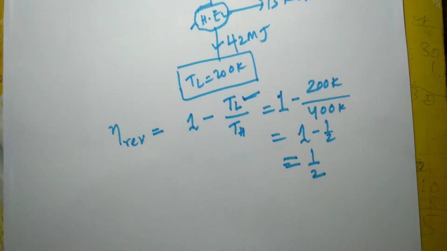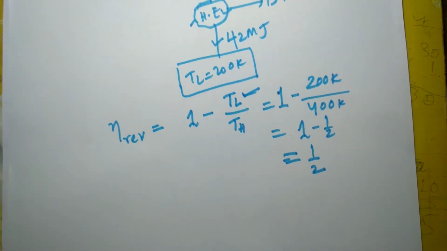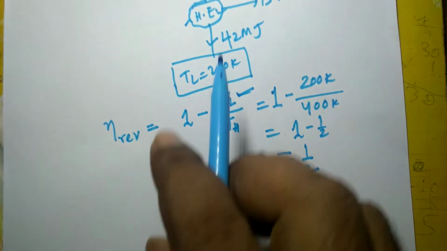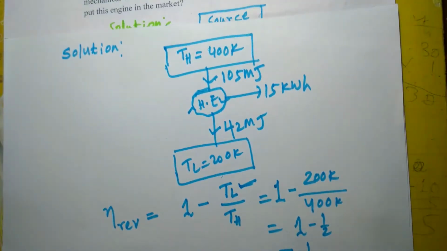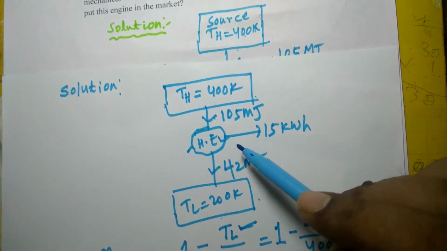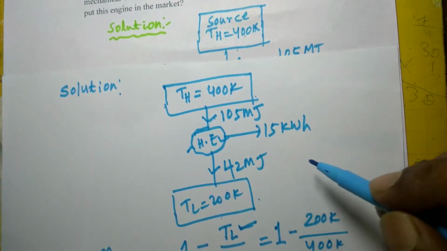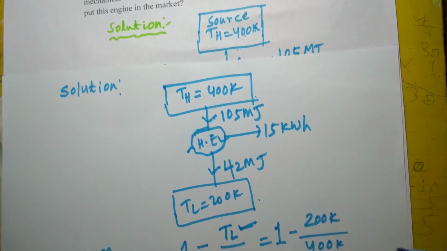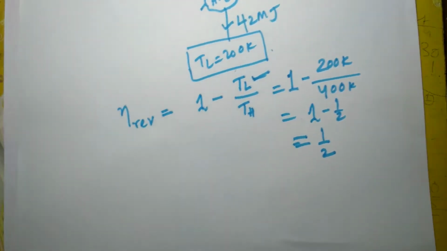So we know that this is the maximum possible efficiency for these two temperature levels. Any heat engine operating between these two, the efficiency of that heat engine cannot be higher than this 50%, 1 by 2 or 50%.